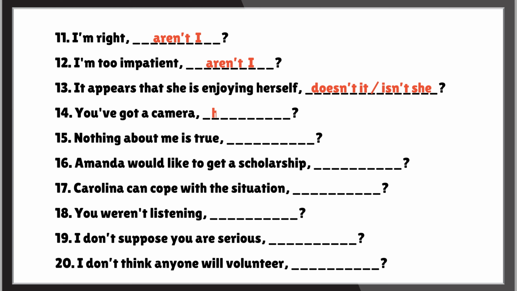You've got a camera, haven't you? The main statement is in the present perfect tense, you have got, so the question tag uses the present perfect tense as well, haven't you? Nothing about me is true, is it? The main statement is negative because of negating nothing, and it's in the present tense, so the question tag is positive in the present tense, creating balance.